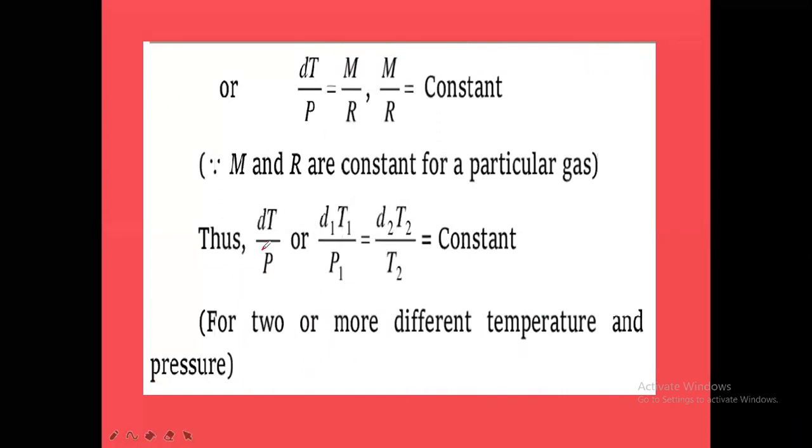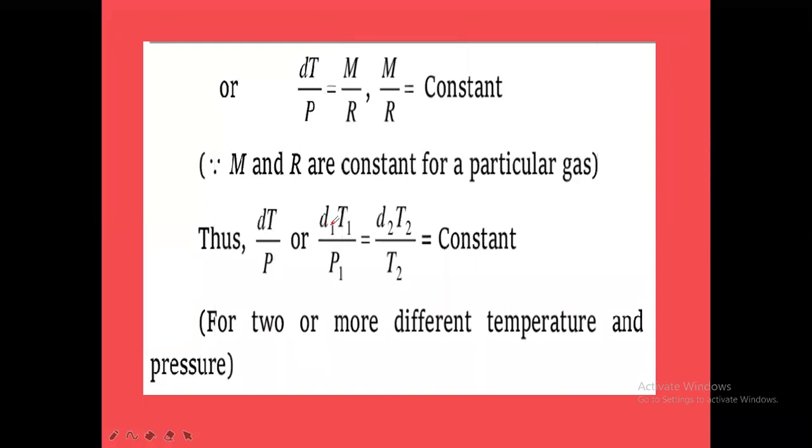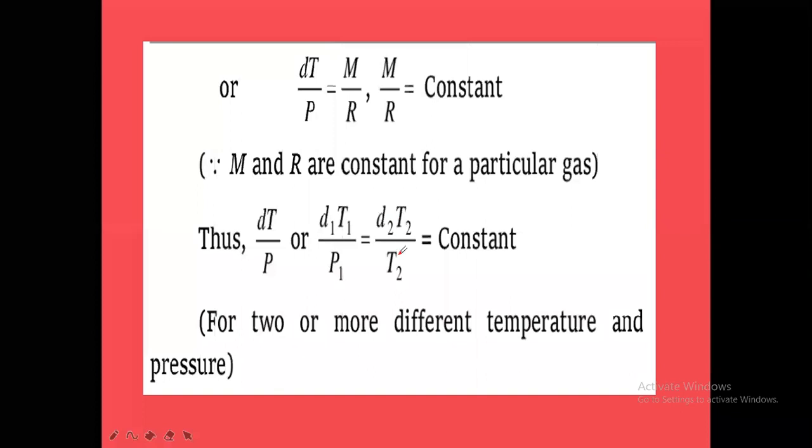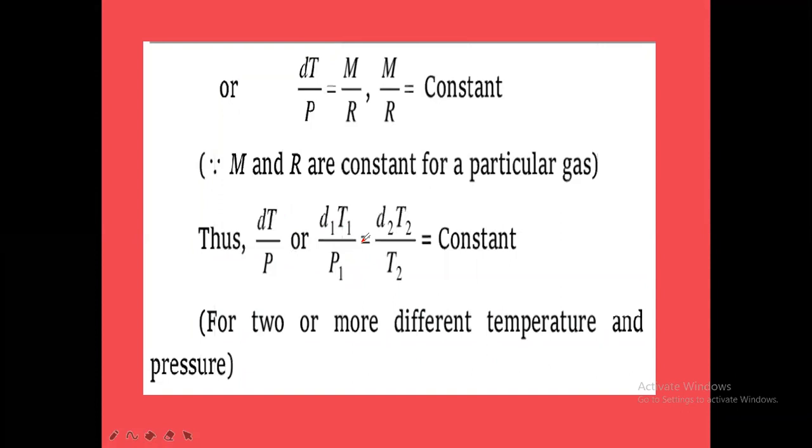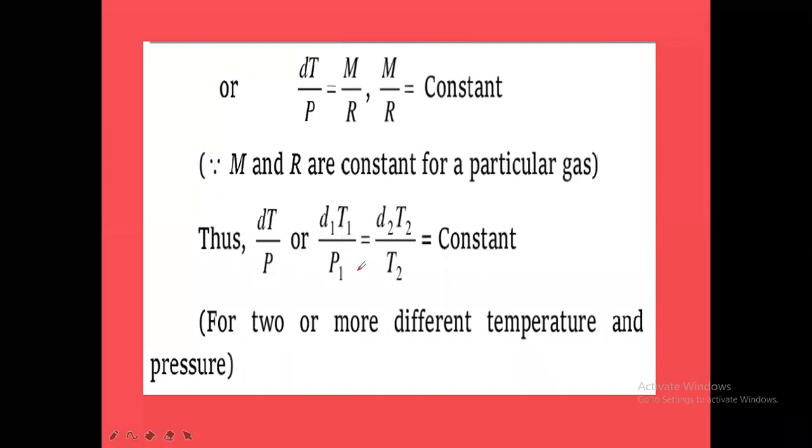Next one: if density, temperature and pressure are changing or variable, then D1 T1 by P1 is equal to D2 T2 by P2. So this is the relation among the density, temperature and pressure values. If the pressure is the same for the two gases, P1 will be the same as P2, P1 is equal to P2.